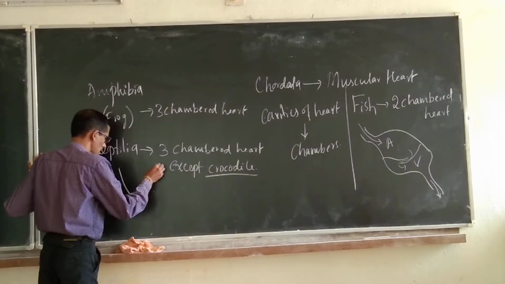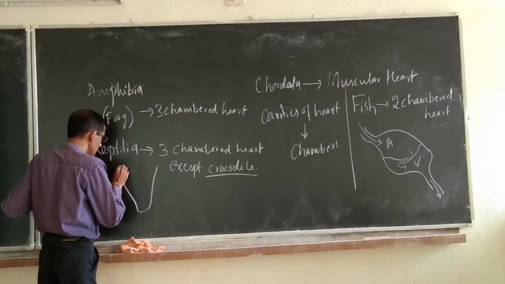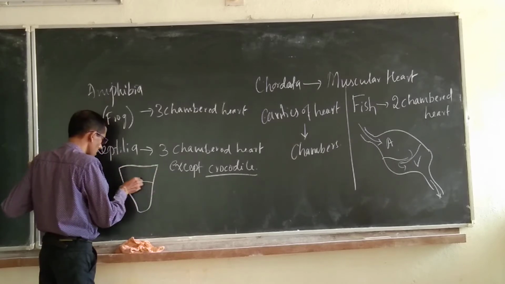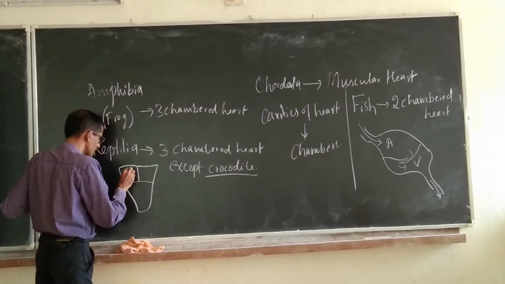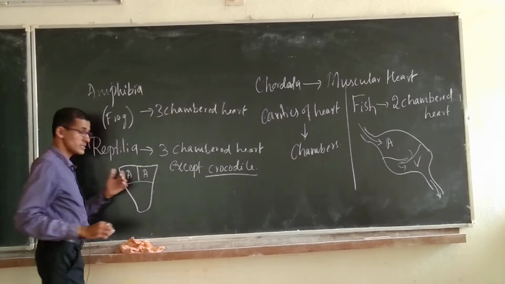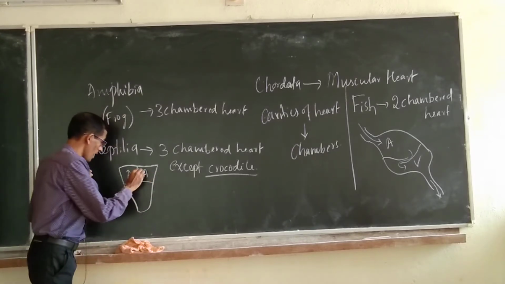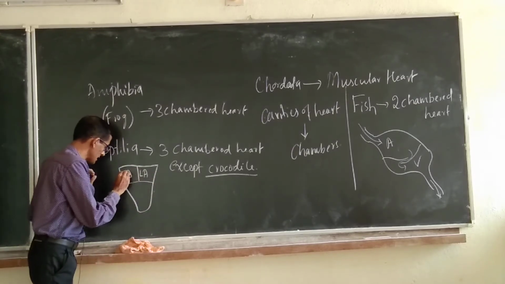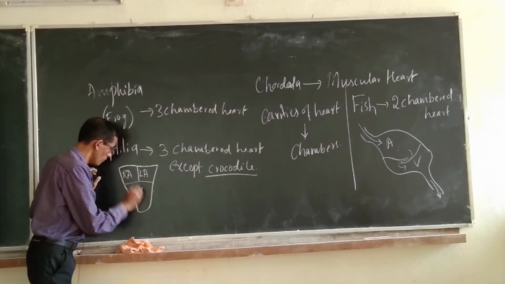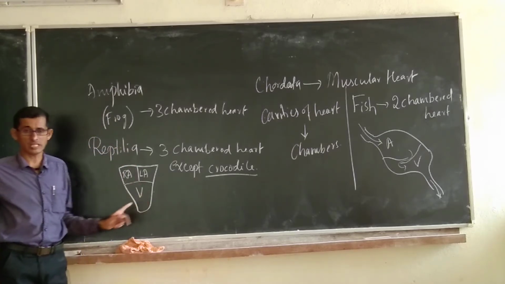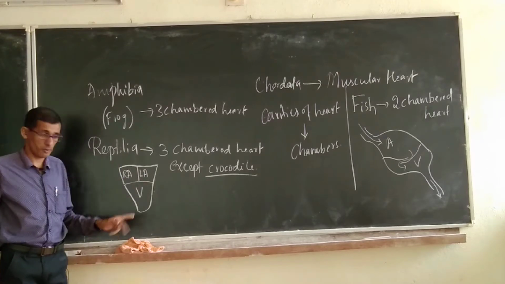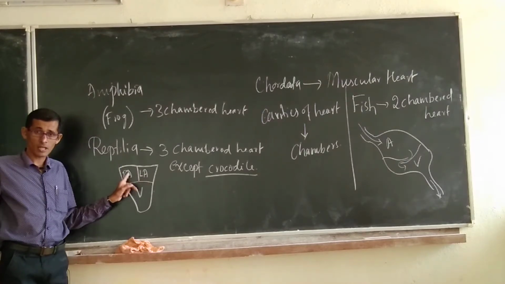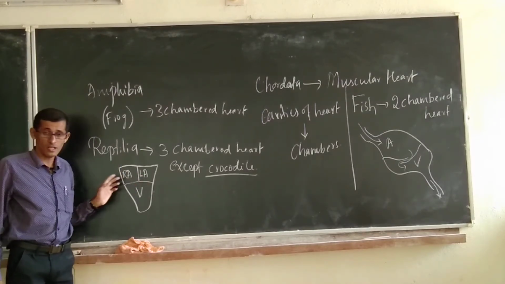If we represent it in a triangular shape, here are the upper 2 auricles, auricle and auricle, this is the left auricle, this is the right auricle, and a single ventricle. Let's write ventricle as V and auricle as A. The left auricle is on the left side, the right auricle on the right side.